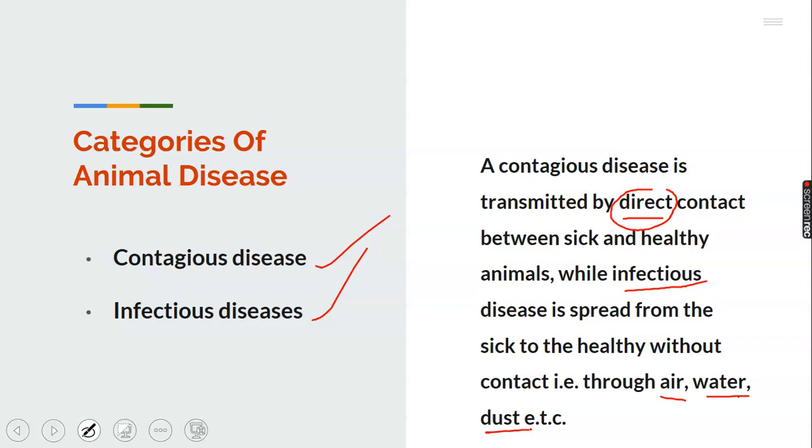Take note of these two categories of animal diseases: contagious disease and infectious disease. Contagious disease is transmitted by direct contact between sick and healthy animals, while infectious disease is spread from the sick to healthy animals without contact. That is through air, through water, through dust, and other means. I believe we are all following.